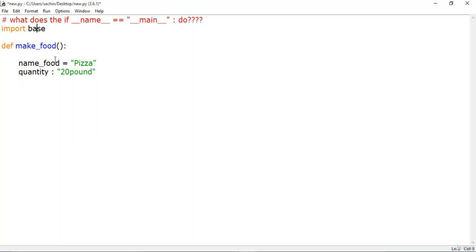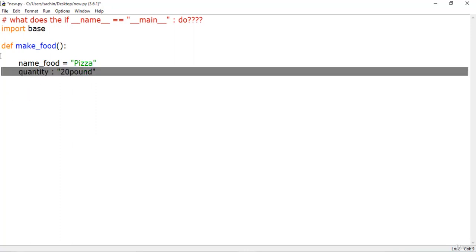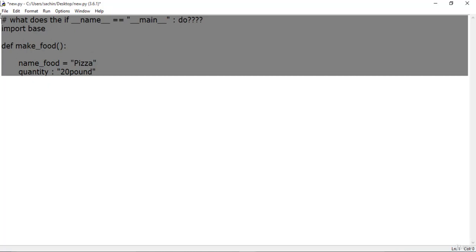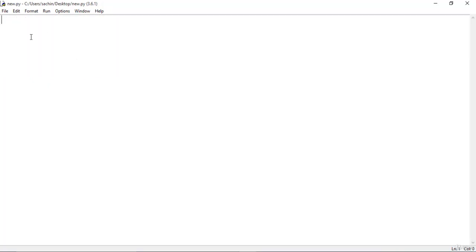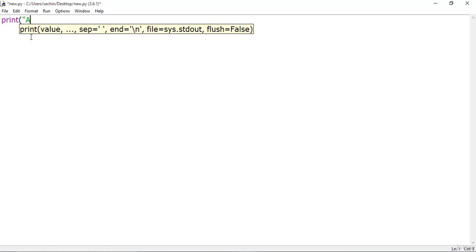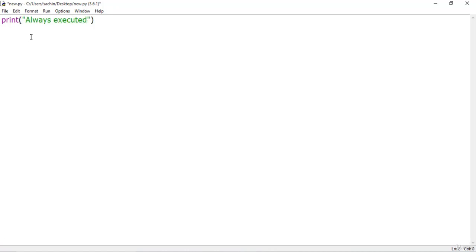So when we execute a file as a command to the Python interpreter, let's write some code here, that is to print, let me say, always executed. And next, I'll say if __name__, which is our global variable, is equal to __main__, then you have to do something over here.